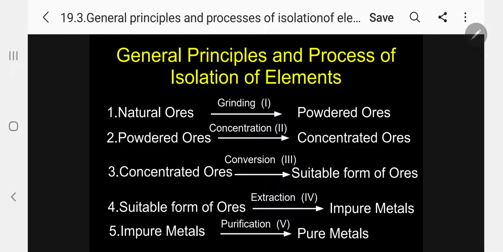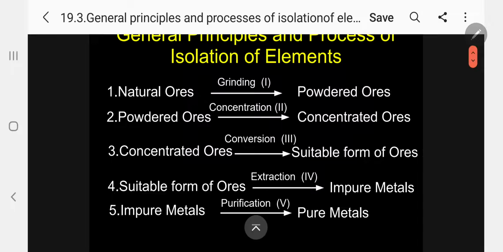So we have discussed in the last class how powdered ore is converted into concentrated ore. Today I am going to discuss the third one, that is, concentrated ore can be converted into a suitable form of ore by different conversion methods. Kindly follow.